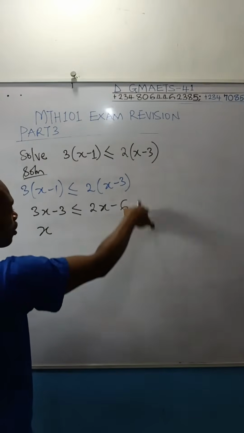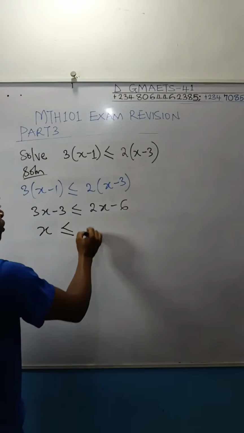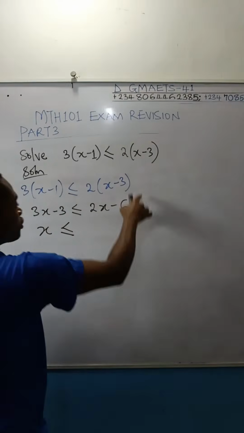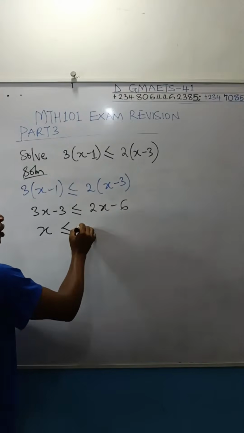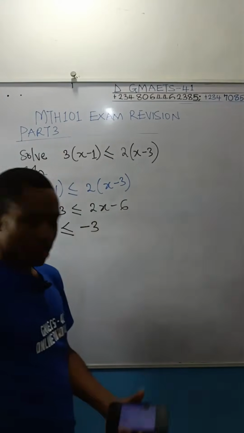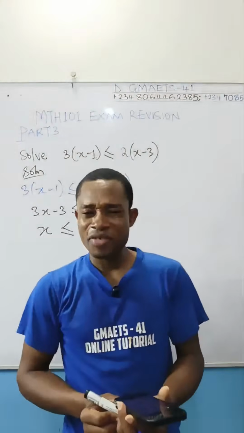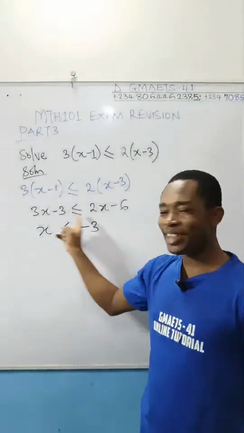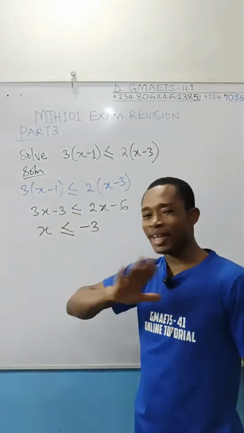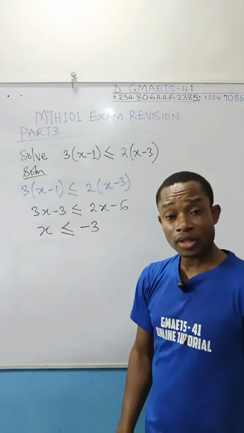Then minus 3 will cross. If minus 3 crosses, you have minus 6. Minus 3 will become plus here. So minus 6 plus 3 will give you minus 3. This is the value of x. Very simple. Take note that you did not multiply anything or divide anything here by a negative number.